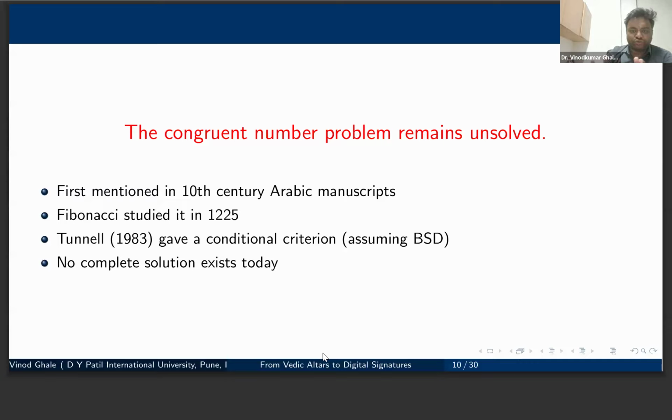We do not know, given any number, whether we have an algorithm to decide if that number is a congruent number or not. There are various researches going on on constructing rational points of infinite order and all that. But still, it is an open problem. It is dependent on the BSD conjecture.